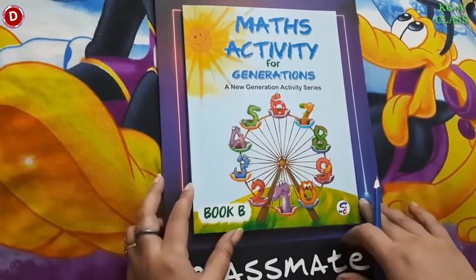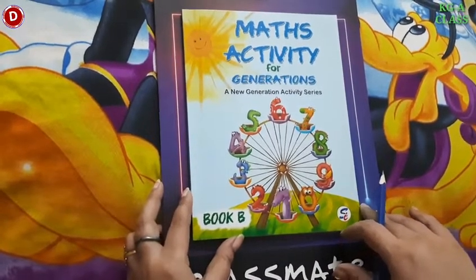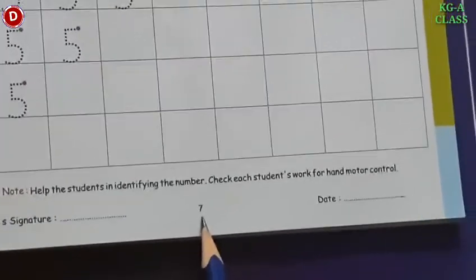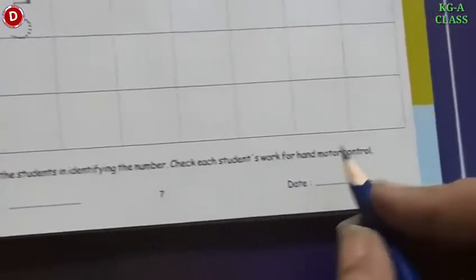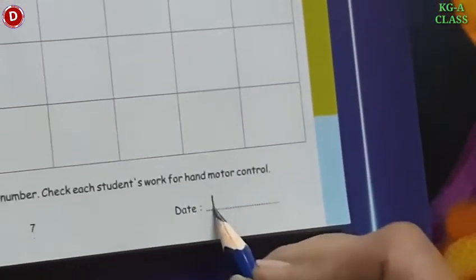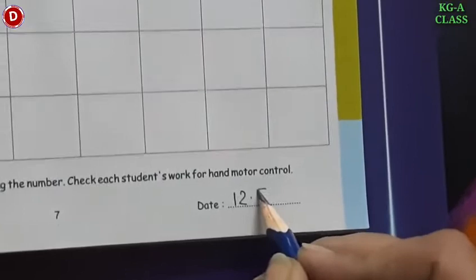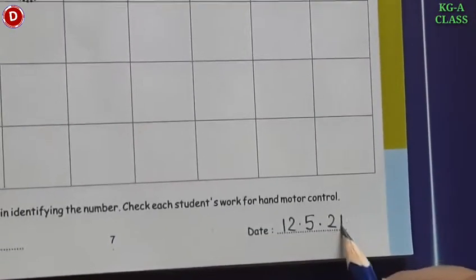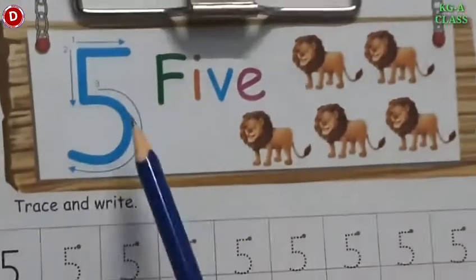Children, now bring your maths activity book. And now open page number 7 and write today's date. Today is 12th May 2021, like this, children. So what you have to do, children, you have to trace and write number 5.